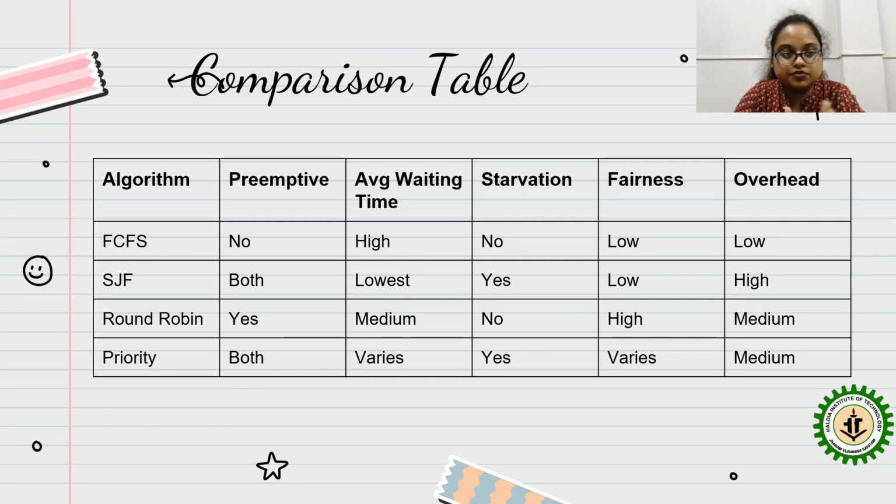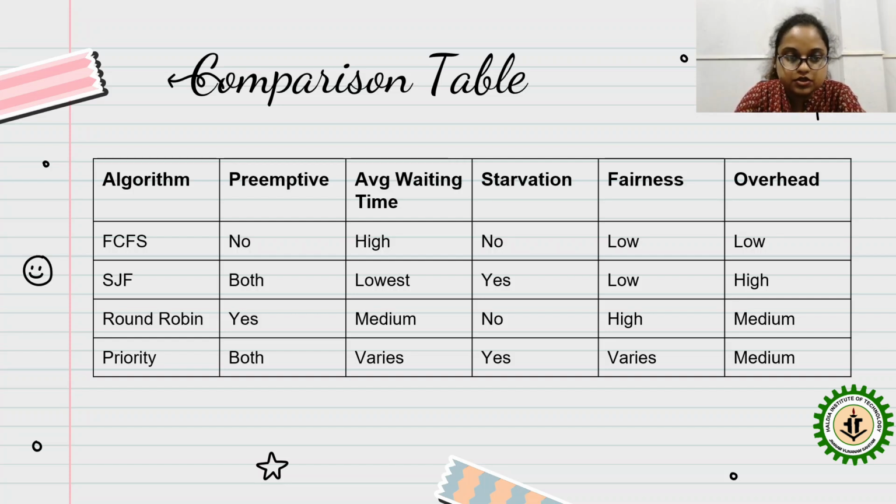First you have four algorithms: FCFS, SJF, round robin and priority. In terms of preemption, FCFS has no preemption. SJF has both, because as I told earlier there are two, SJF and SRTF, so only SRTF is preemptive.